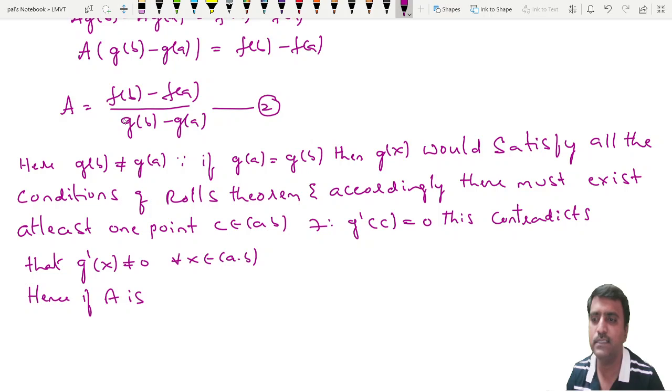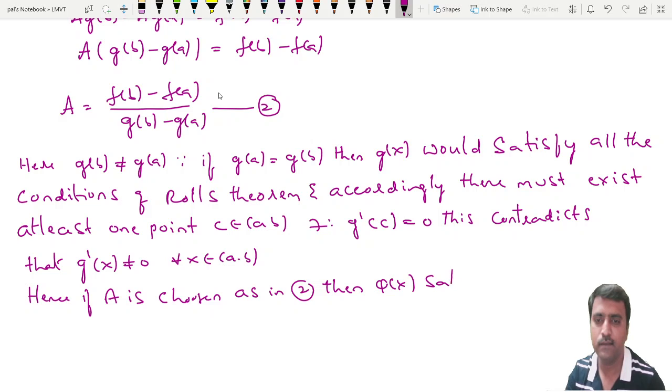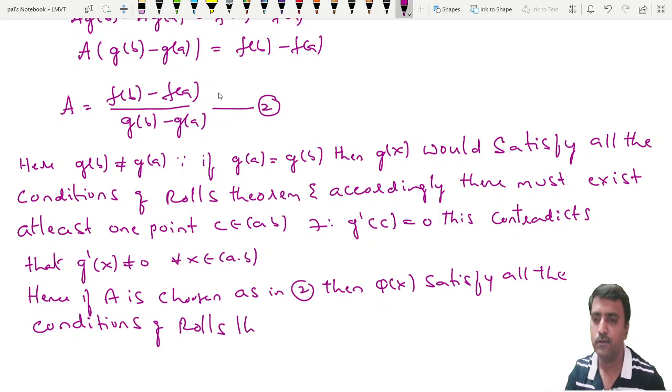So just imagine that a is chosen as in equation 2. So if a is chosen as in expression 2, then phi of x satisfies all the conditions of Rolle's theorem.